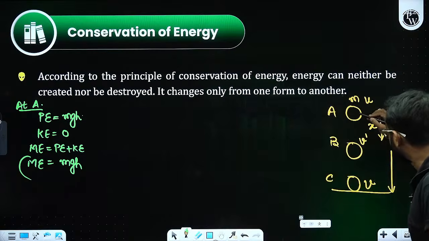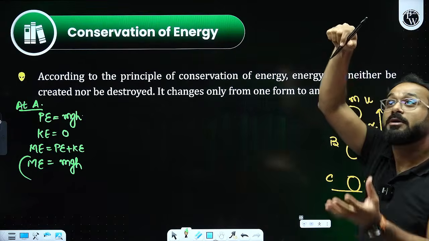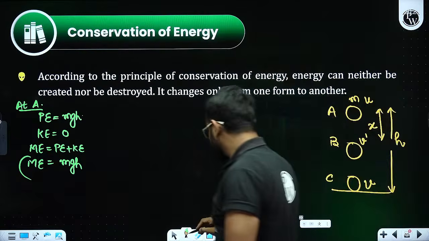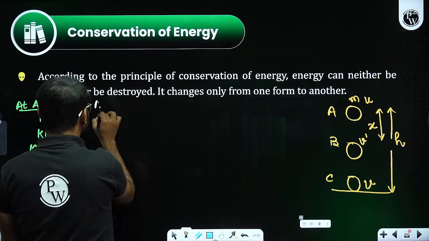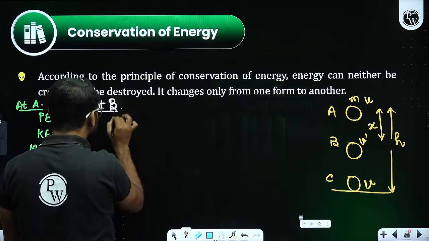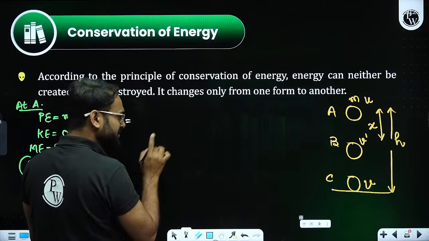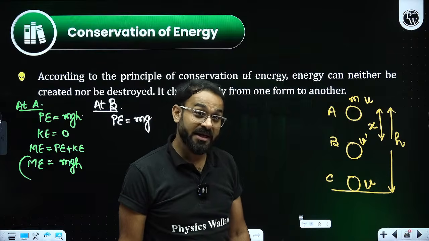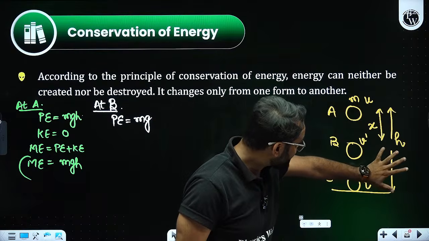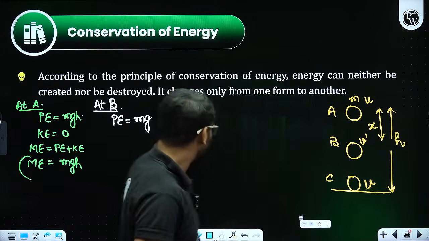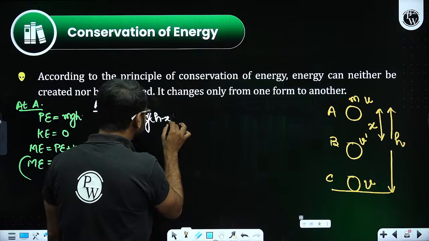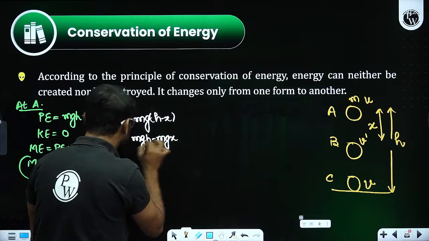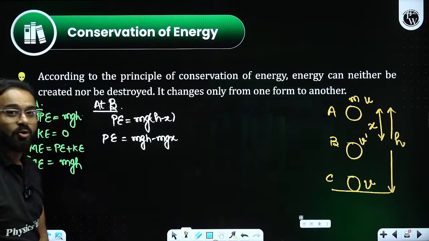Talking about if the object is moving from A to B, intermediate. This is the final C position, intermediate. In that case, what will happen? At B, will there be any potential energy? Yes, sir, there will be a potential energy. mgx, no, it will be h minus x from the ground. That is going to be h minus x, and that will be written as mgh minus mgx, potential energy. Yes or no?